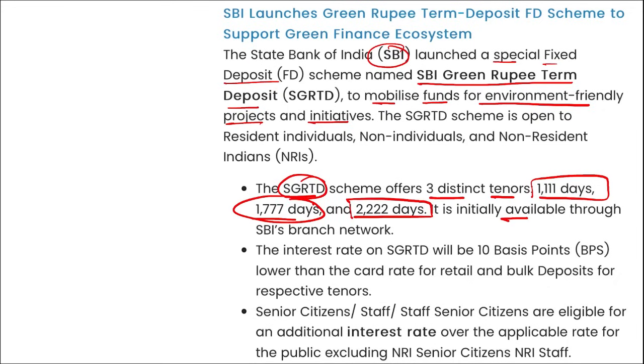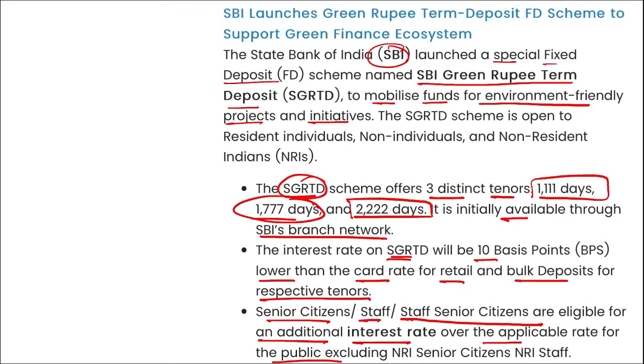It is initially available through SBI's branch network, and the interest rate on SGRTD will be 10 basis points lower than the card rate for retail and bulk deposits for respective tenures. Senior citizens and staff senior citizens are eligible for an additional interest rate over the applicable rate for the public, excluding NRI citizens and NRI staff. Correct? Moving on.